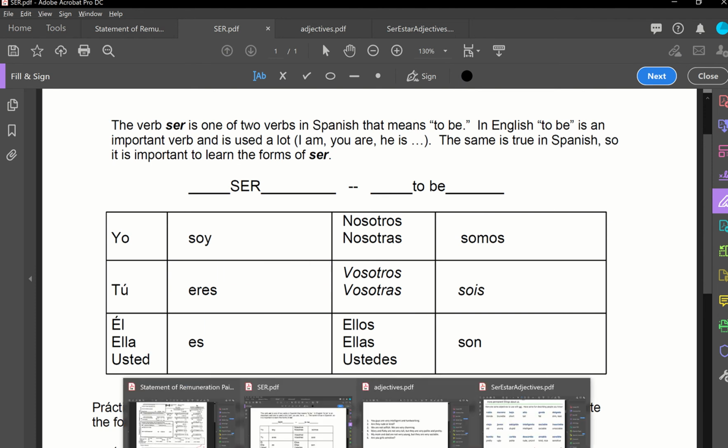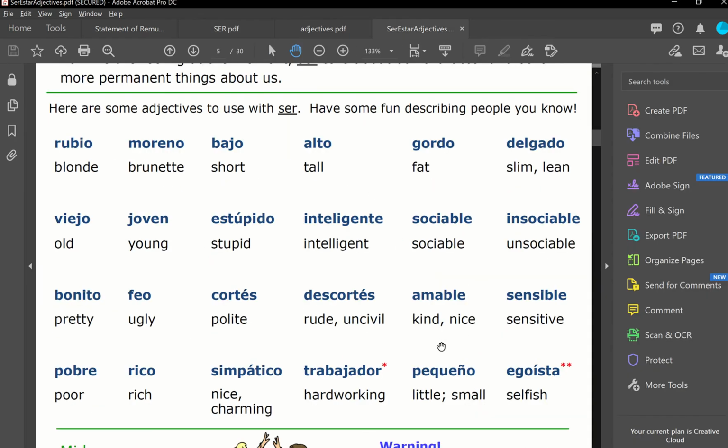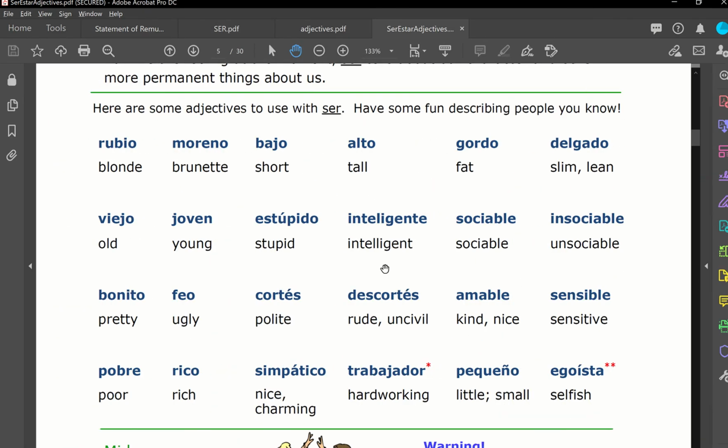Okay, now that we know this, let's have a look at some vocabulary. We can start using some adjectives actually to describe people. Okay, so in Spanish, one of the things that you have to take into account is that the adjectives can be masculine, feminine, singular, or plural.